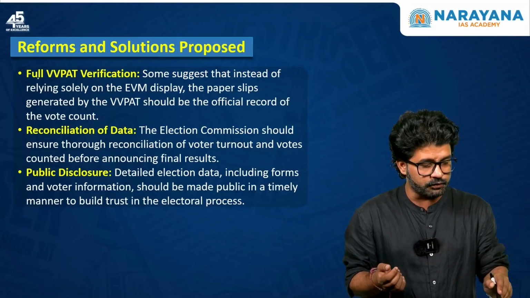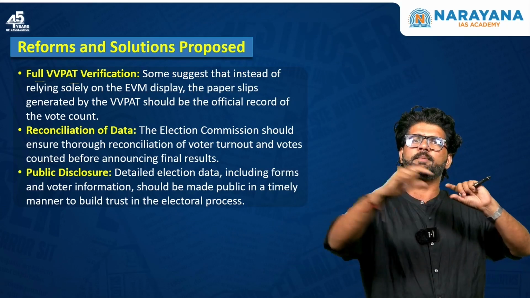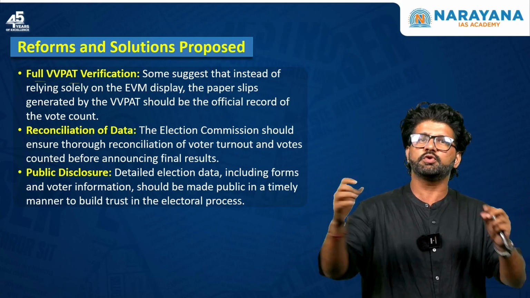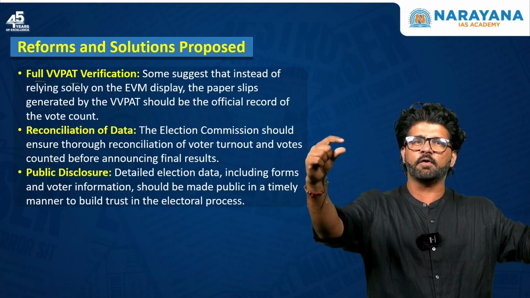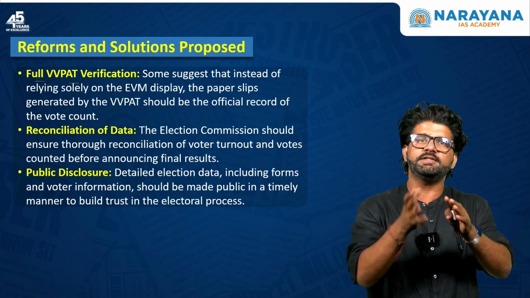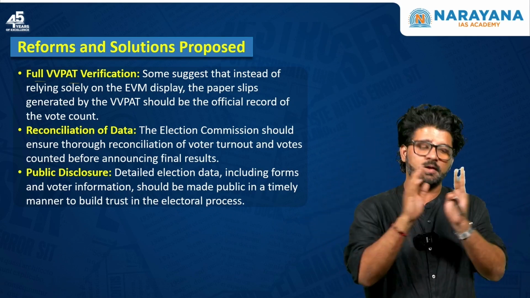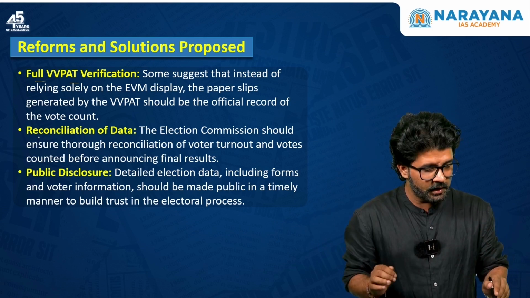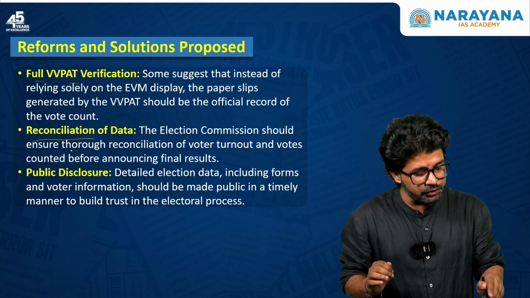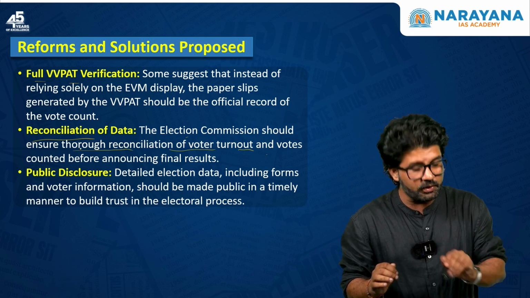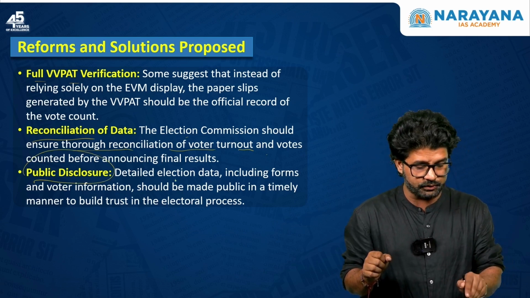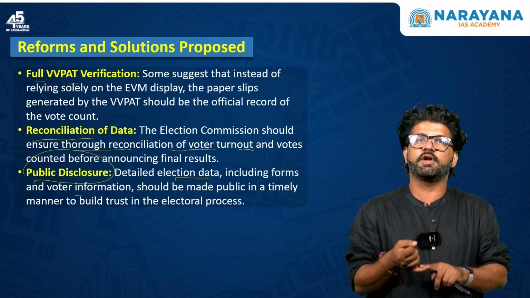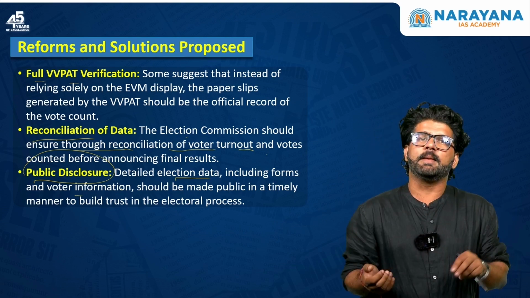Reforms and solutions proposed. Full VVPAT verification. Don't only do 10% VVPAT verification. Do it for all, so that this discrepancy of how many people went for voting and how many votes we are counting is done away with and we have no issues at all. Reconciliation of data: the Election Commission should ensure thorough reconciliation of voter turnout and votes counted. Public disclosure: detailed election data, forms and voter information should be made public in a timely manner.